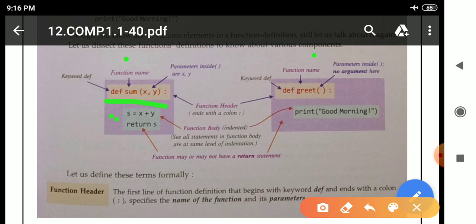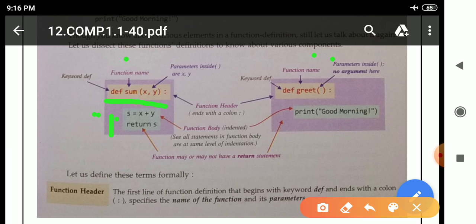After that these two lines are known as the function body. s is equal to x plus y, return s is the body of the function. You can see the function header is there, at last a colon is there, that is why we have to leave space here, means indentation.